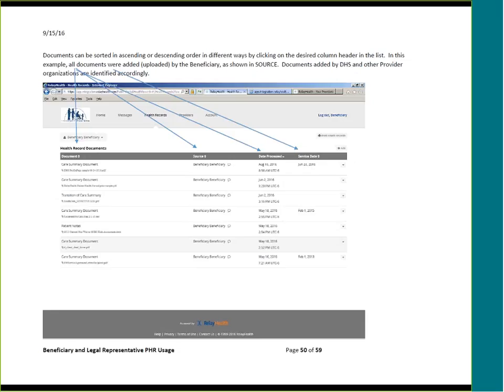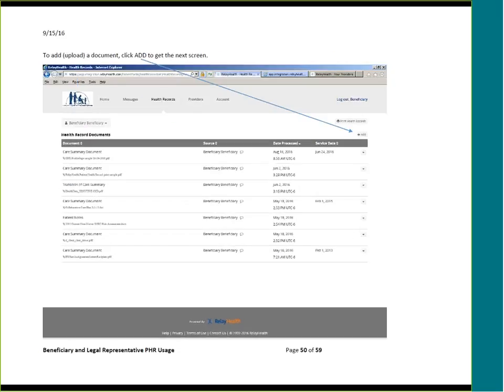Documents can be sorted in ascending or descending order in different ways by clicking on the desired column header in the list. In this example, all documents were added or uploaded by the beneficiary as shown in source. Documents added by Department of Human Services and other private provider organizations are identified accordingly. To add or upload a document, click Add to get to the next screen.